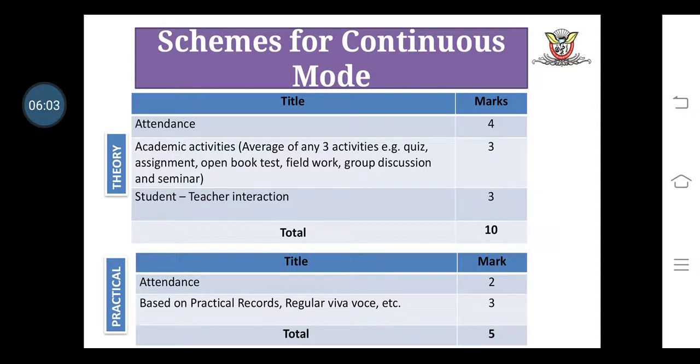And last is student-teacher interaction, which consists of 3 marks. The second class, academic activity, is a merge of 6 to 7 activities. Some examples are quiz, competition, assessment, open book test, field works, group discussion and seminars.